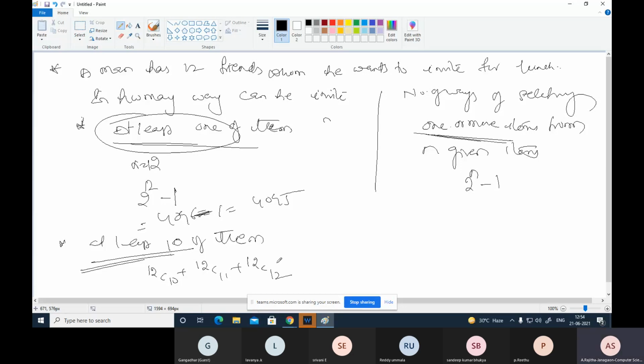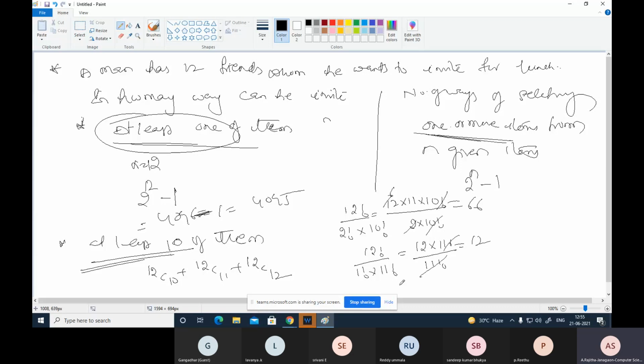12C10 means 12 factorial by 2 factorial into 10 factorial, which is 12 into 11 into 10 factorial by 2 into 10 factorial, so this is 66. Next, 12 factorial divided by 1 factorial into 11 factorial, which is 12 into 11 factorial, so this is 12.